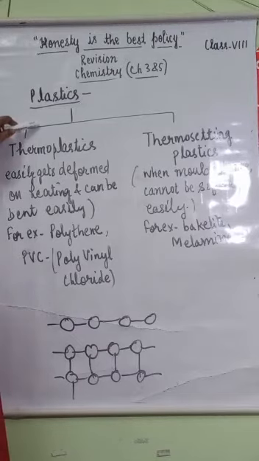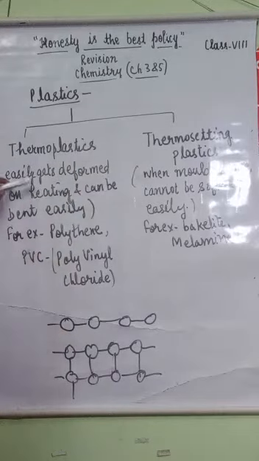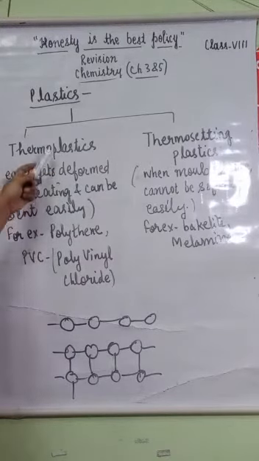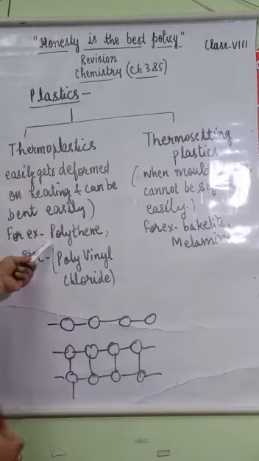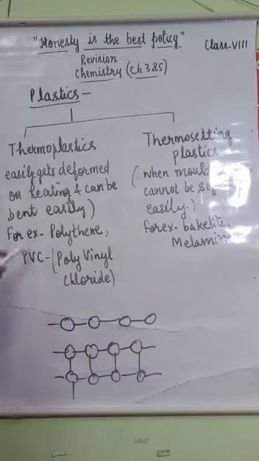There are two types of plastic, thermoplastic and thermosetting plastics. The plastics which easily get deformed on heating and can be bent easily are known as thermoplastics, like polythene and PVC. The full form of PVC is polyvinyl chloride. These are examples of thermoplastics.